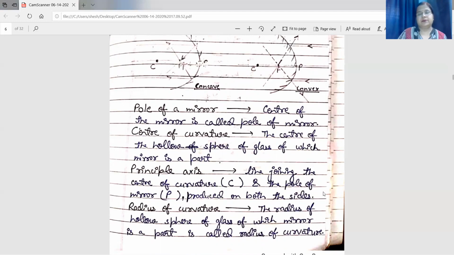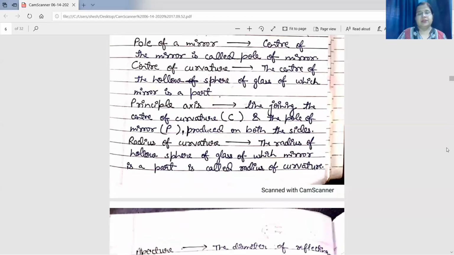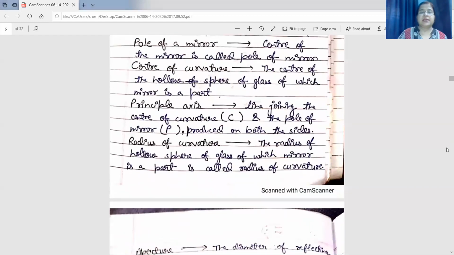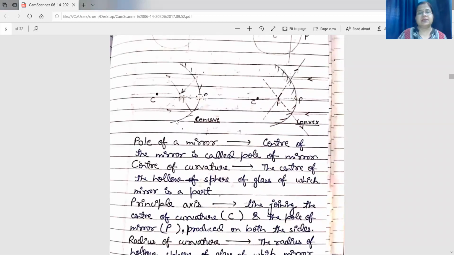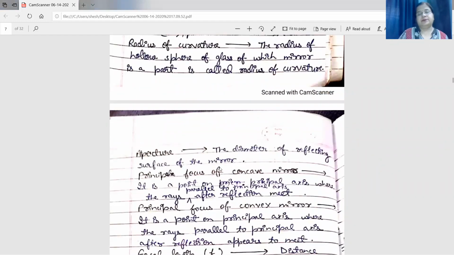Now radius of curvature. The radius of the hollow sphere of which the mirror is a part is known as the radius of curvature. So the distance between P and C is known as the radius of curvature. Next word is aperture. Effective length, this distance, M dash, this one from here to here. The effective length of the mirror is known as aperture. Definition: the diameter of the reflecting surface of the mirror is called aperture.